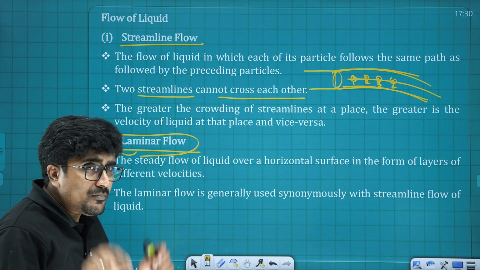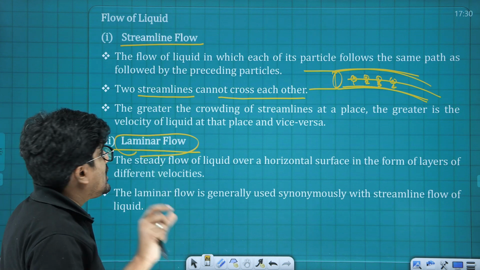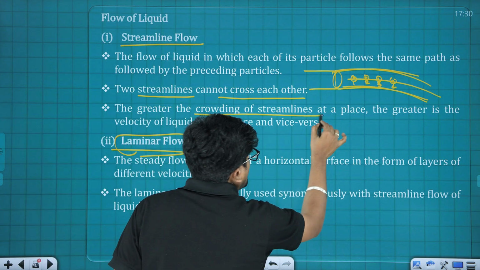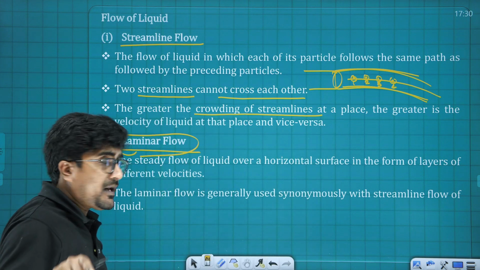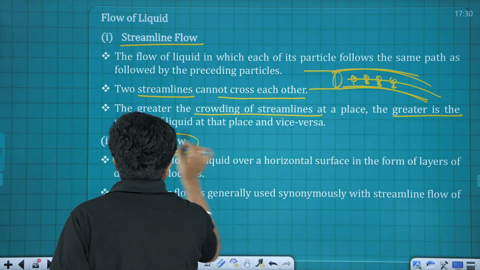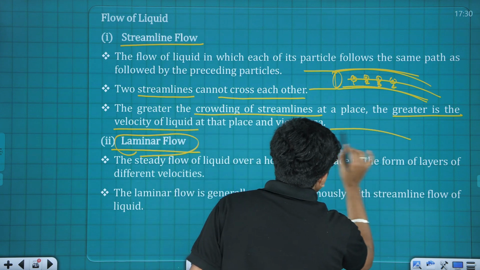Okay, and one more point, point number 3, says the greater the crowding of the streamlines, the greater is going to be the speed or velocity of the liquid there.